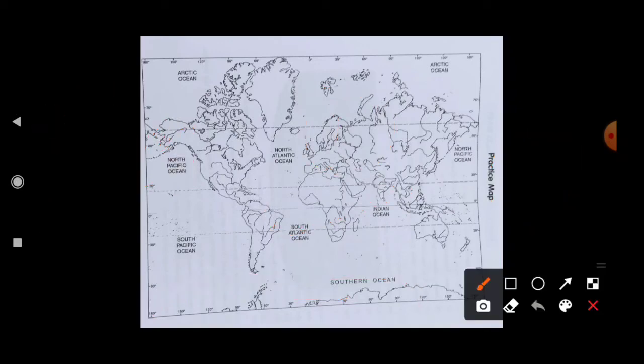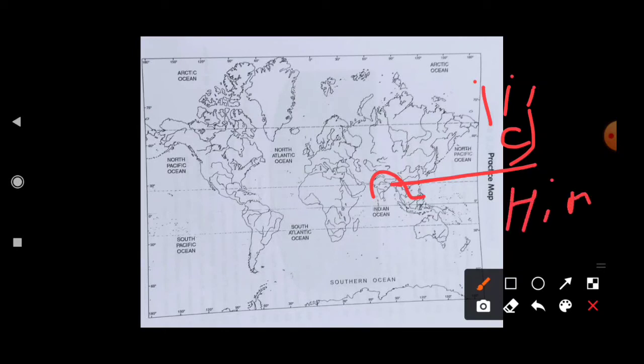You have to shade, just like the Himalaya, then mark a line, put the number, whether it is C, or the third number, or 1, 2, 3, whatever the sequence number, and then write Himalaya. These 3 things you have to do: shading, putting the number, and the name. When you have done these 3 things, then you will get 1 full mark. Otherwise you will get 1/4 marks, or maybe you will not get a single mark. So this is very important while doing the map work.